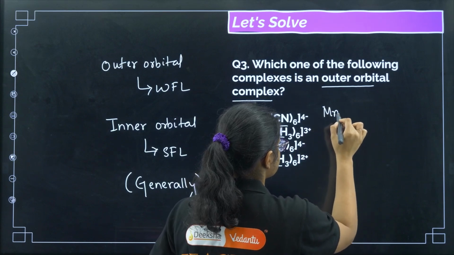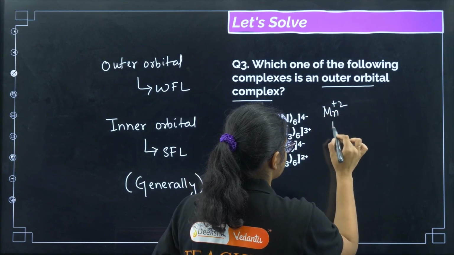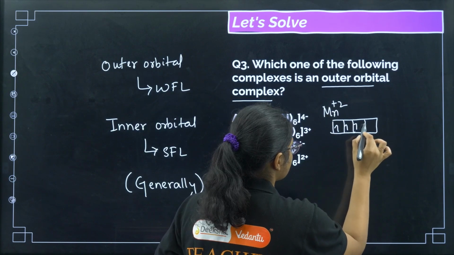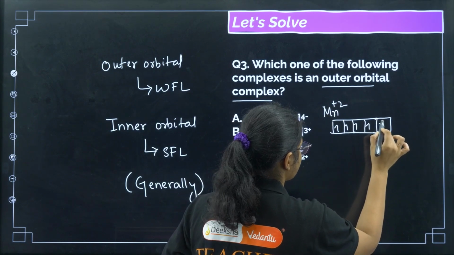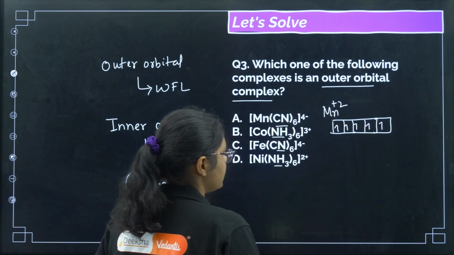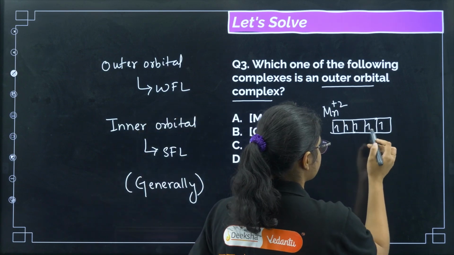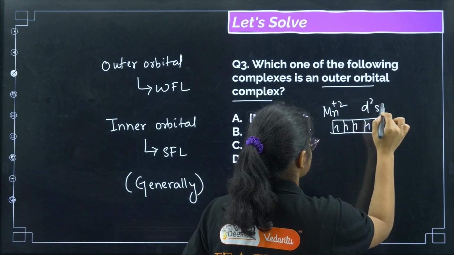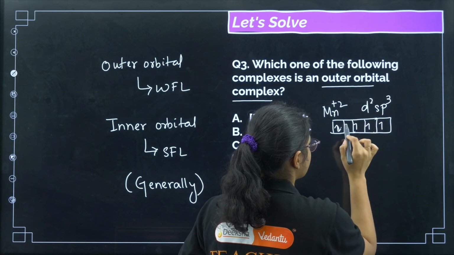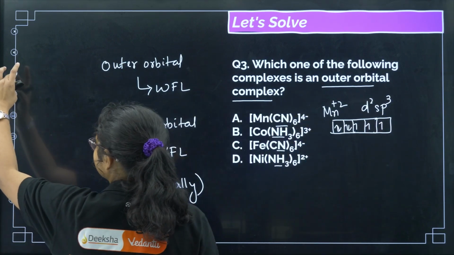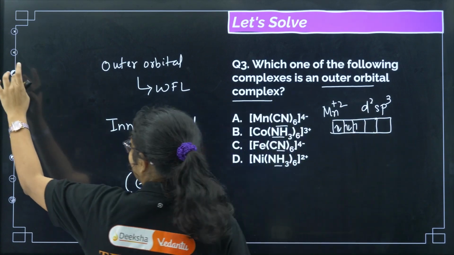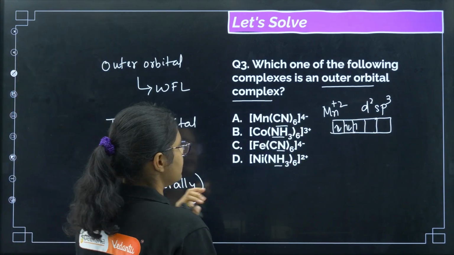So manganese oxidation state is +2, so that means we have 3d5 orbitals here, right? 1, 2, 3, 4 and 5. So we need 6 unpaired electrons, so this will undergo pairing. So this one will have d2sp3 hybridization, right? Because these two can undergo pairing here, and we can get 2 unpaired electrons, 2 vacant orbitals to get d2sp3.